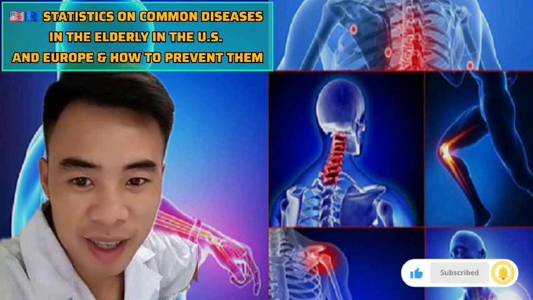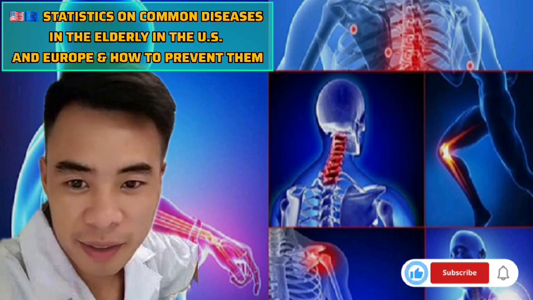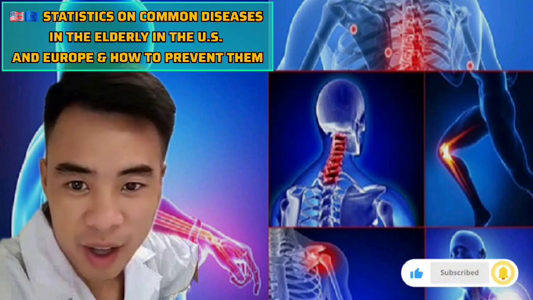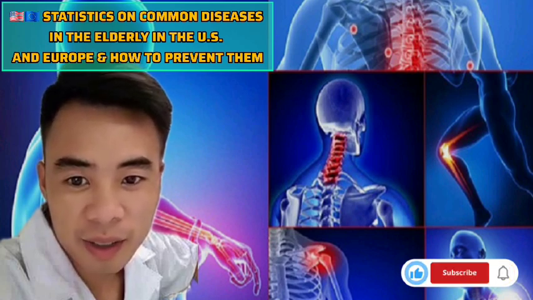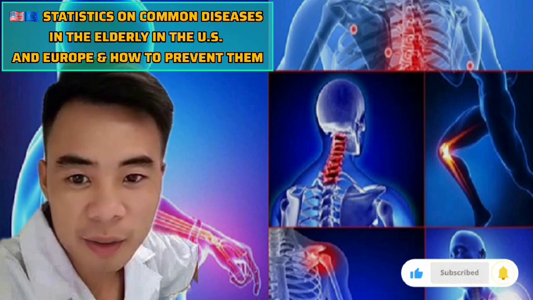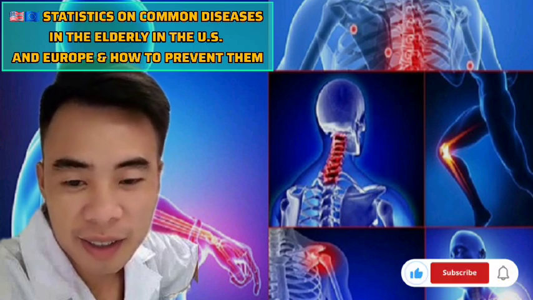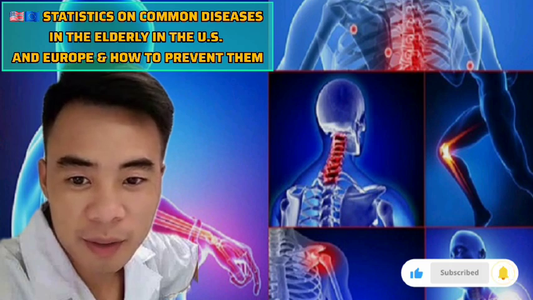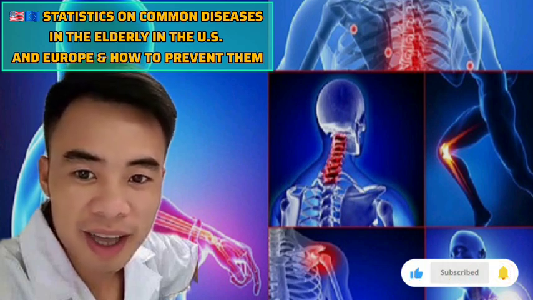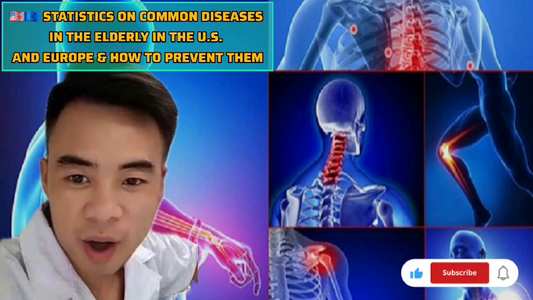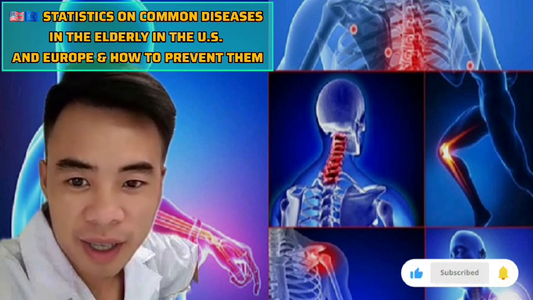2. Cardiovascular diseases. US: leading cause of death among older adults. 25 to 30% of people aged 65 plus have coronary heart disease. Europe: responsible for 40% of deaths in the 65 plus population. Includes heart failure, myocardial infarction, atherosclerosis.